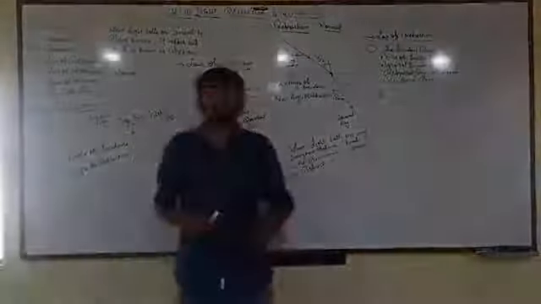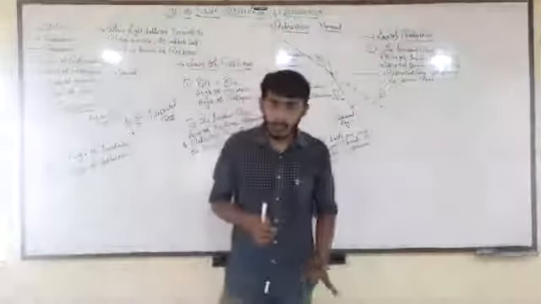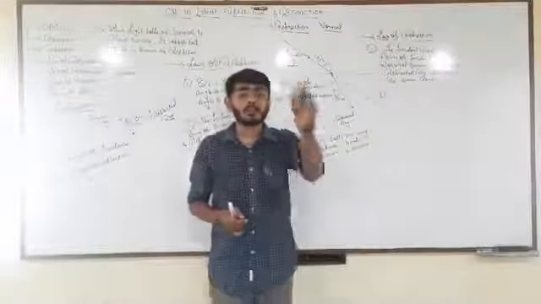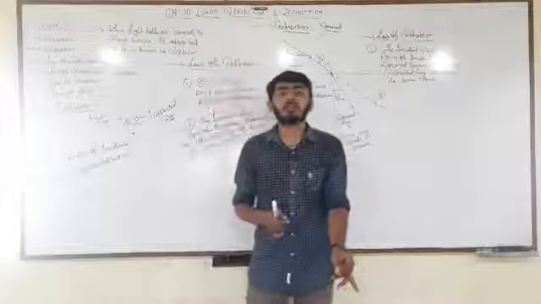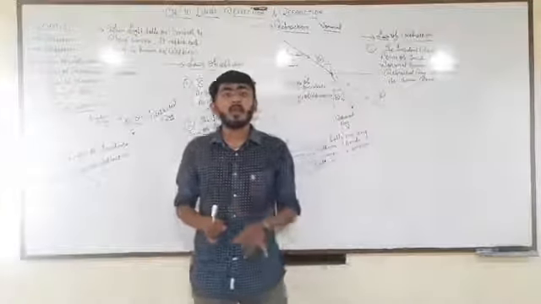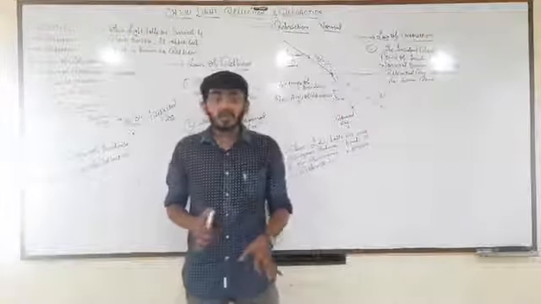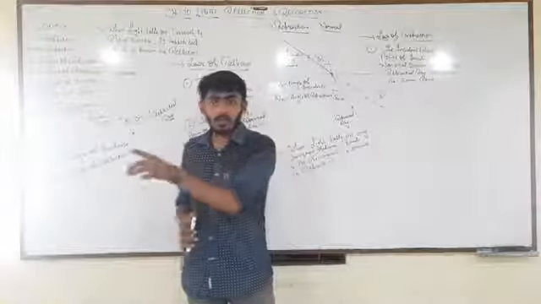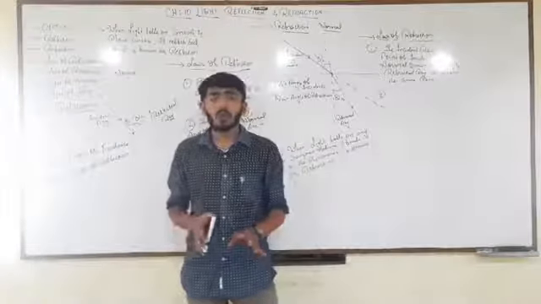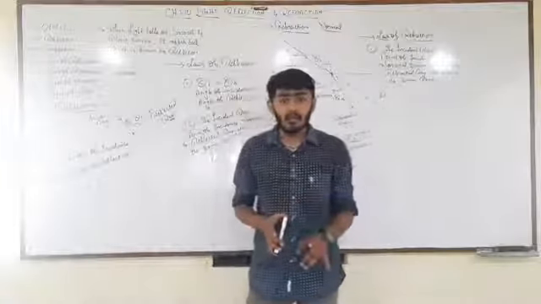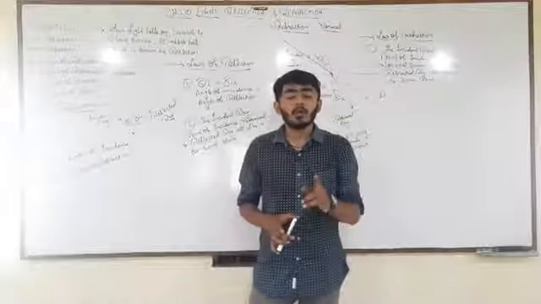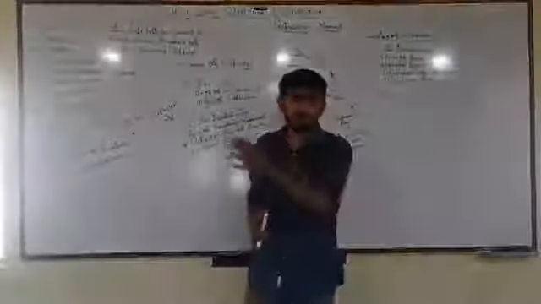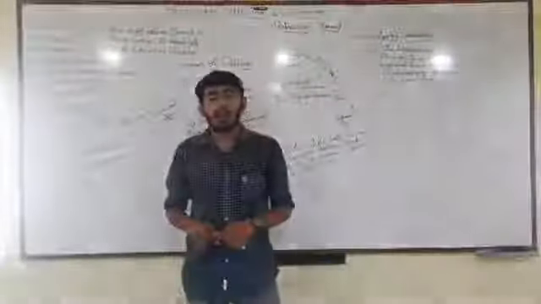Sin theta always deals with the vertical line. I repeat, sin theta always deals with the vertical plane, or say the vertical line, whereas cos theta always deals with the horizontal line. Okay, I hope you are clear with this. Sin angle always deals with the vertical line, whereas cos theta always deals with the horizontal line.